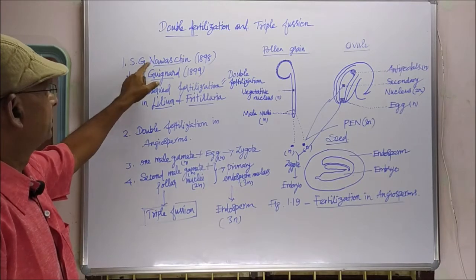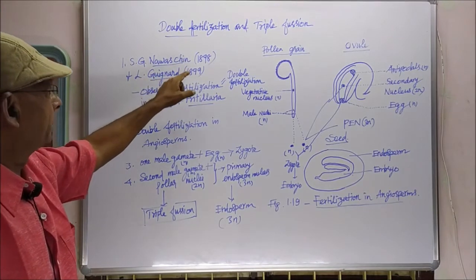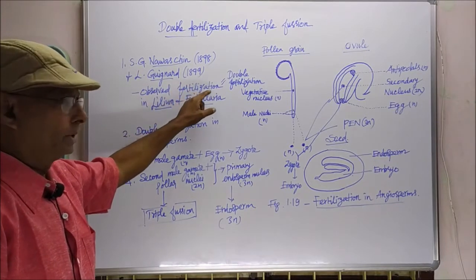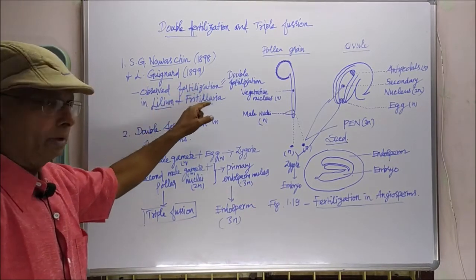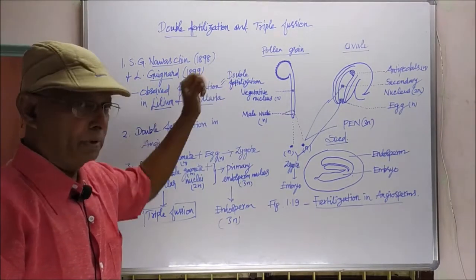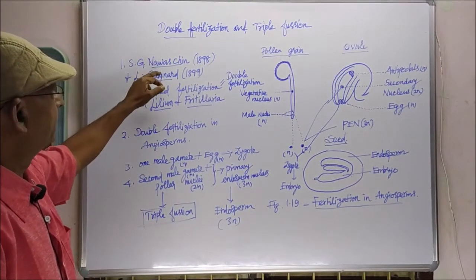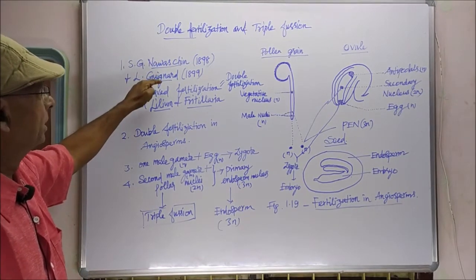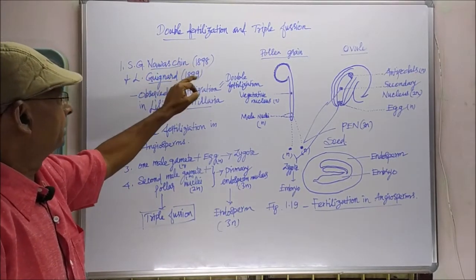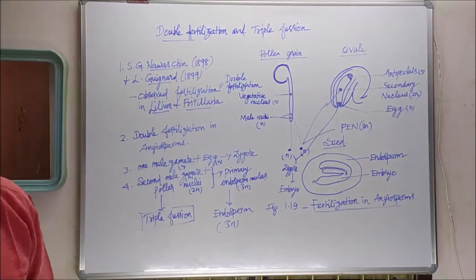S.G. Navashin in the year 1898 and L. Guignard in the year 1899 independently observed fertilization in Lilium and Fritillaria. Double fertilization was discovered by two scientists, Navashin and Guignard, separately: Navashin in 1898 and Guignard in 1899, in two plants, Lilium and Fritillaria.